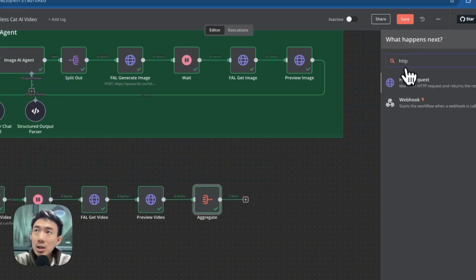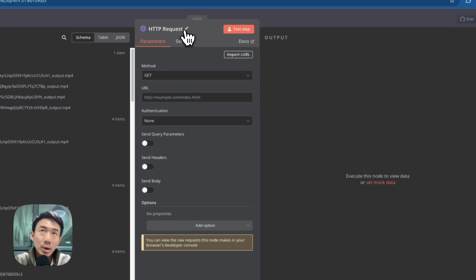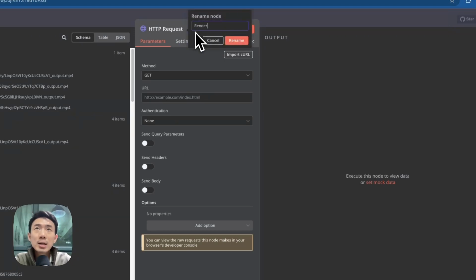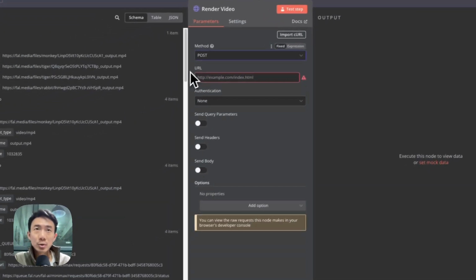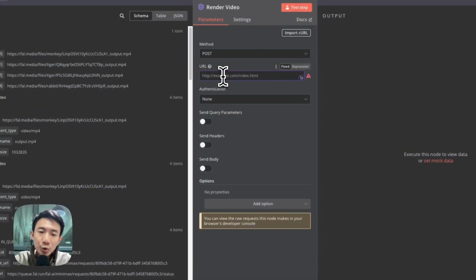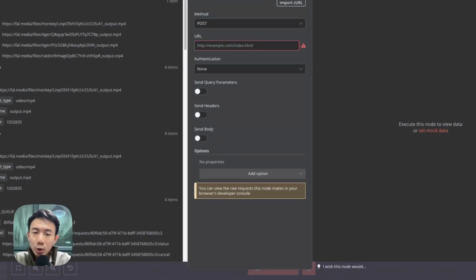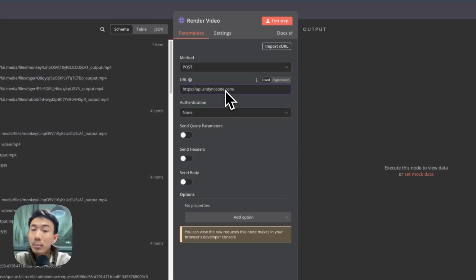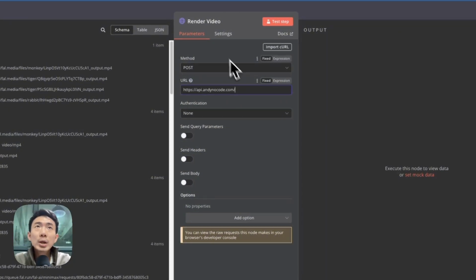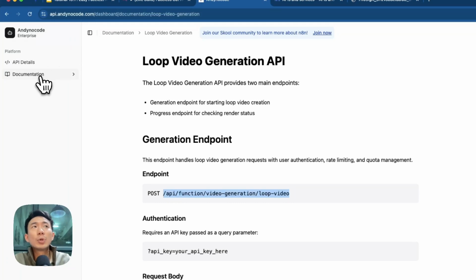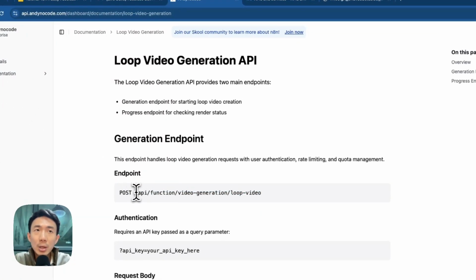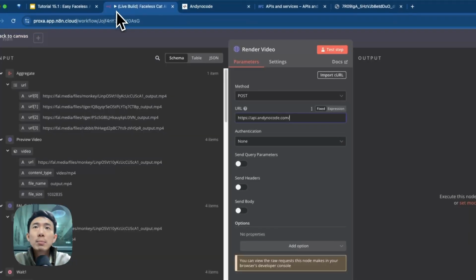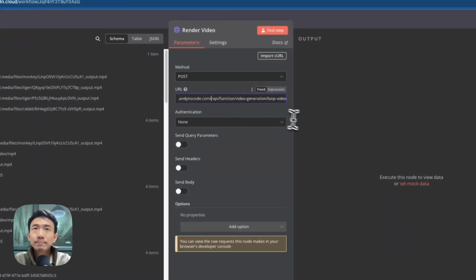So we are going to add another node called HTTP request, of course, and rename it as render video. This time we're using the POST method because we are going to use the API and ask it to help us do something. We are going to use the API from Andynocode.com. By the way, it's free of charge. We can go to Andynocode.com, documentation, loop video generation, and go to endpoint. We can just copy and paste here.